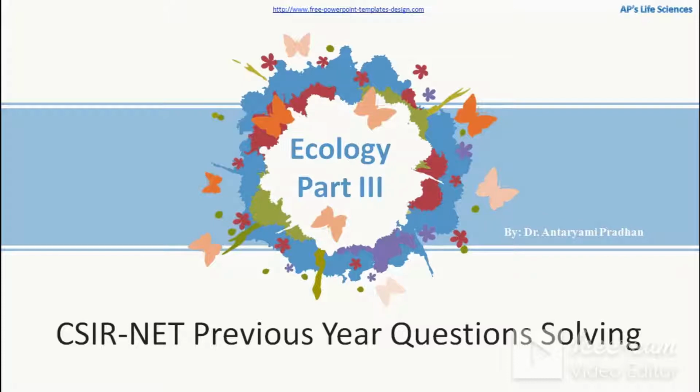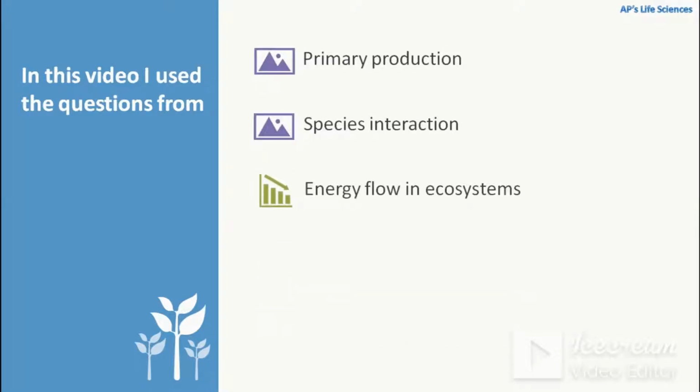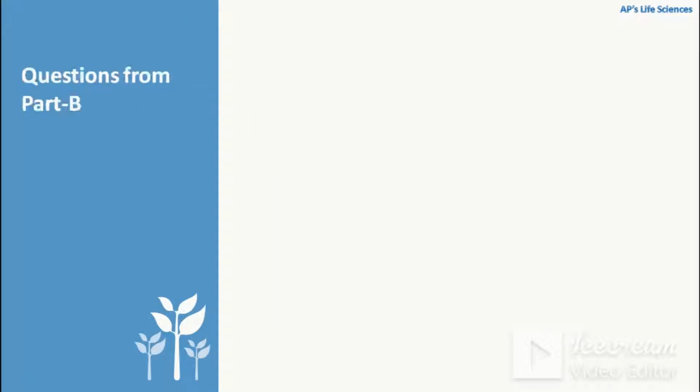In this video, I will explain some of the ecology questions from the previous CSIR NET questions. So let's start. In this video, I used the questions from primary production, species interaction, and energy flow in ecosystem, which is in continuation with my previous video. So let's start with questions from part B.